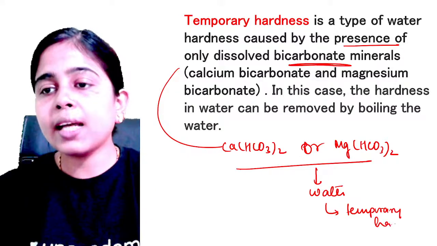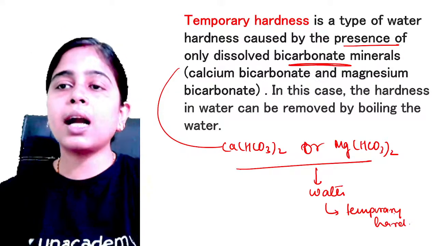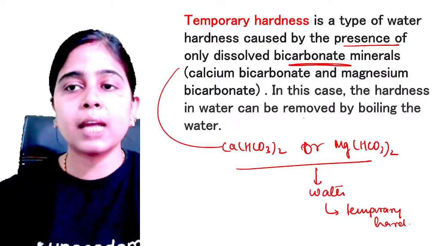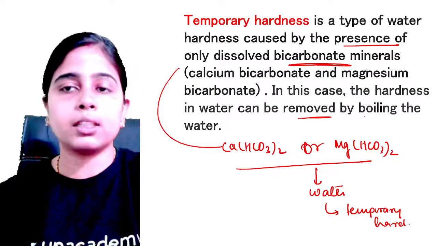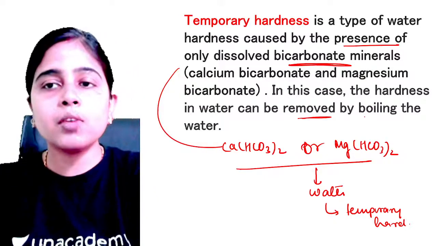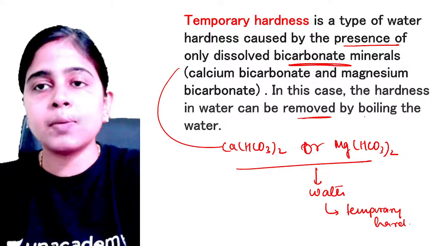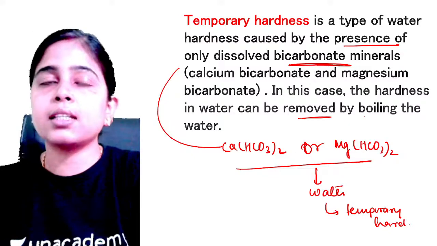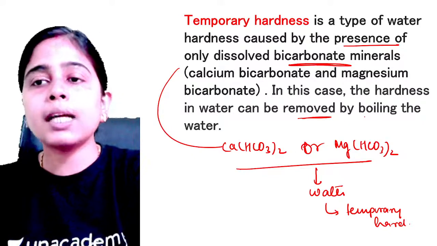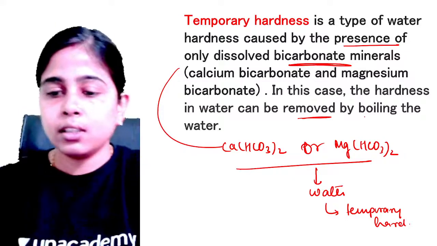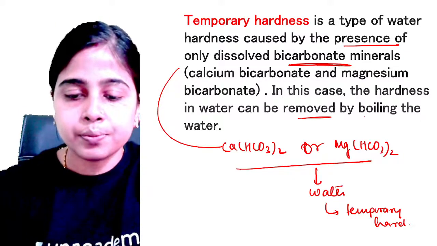Clear? So why are we calling this temporary hardness? Because the hardness of the water can be removed just by boiling the water. That's why it is termed temporary hardness, due to the presence of bicarbonate salts of calcium and magnesium. Is it clear, everyone?